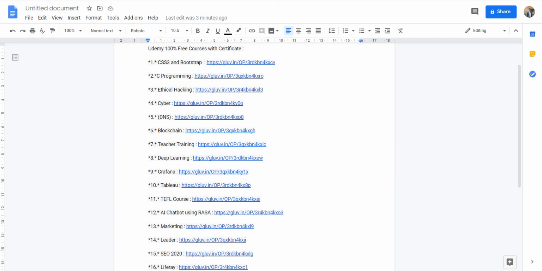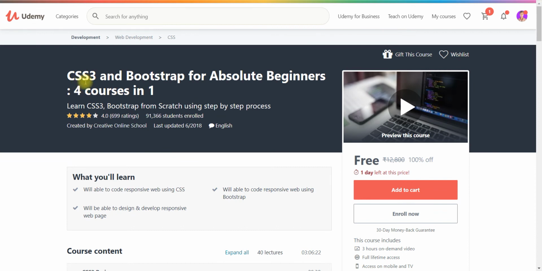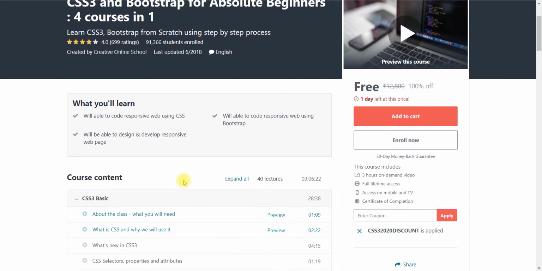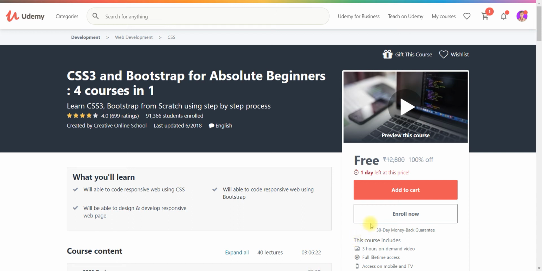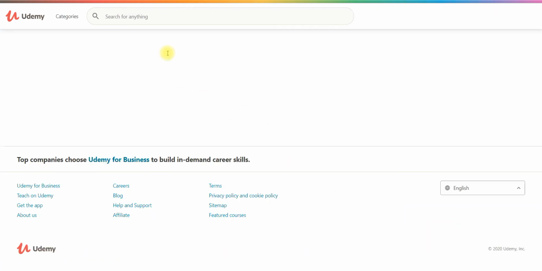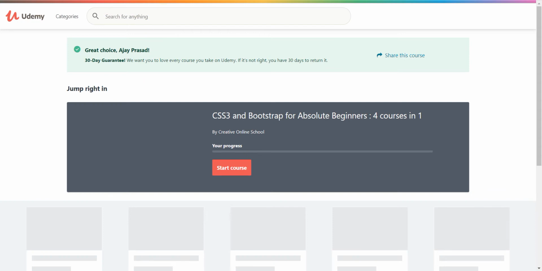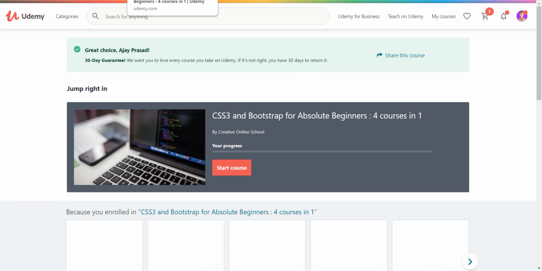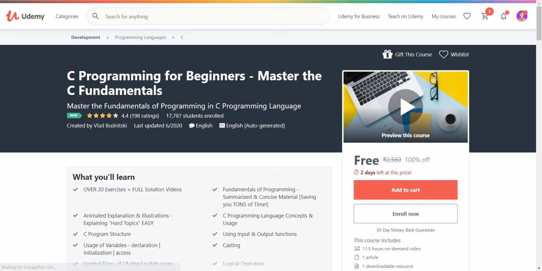Now the first course is CSS3 and Bootstrap. There are so many online internships and jobs regarding these courses, so you can learn this course also. When you open the link, you will get a page like this, and you just have to click Enroll Now. Please enroll fast, otherwise some courses' coupon codes may expire. I just want to show you quickly so I can save your time, right?